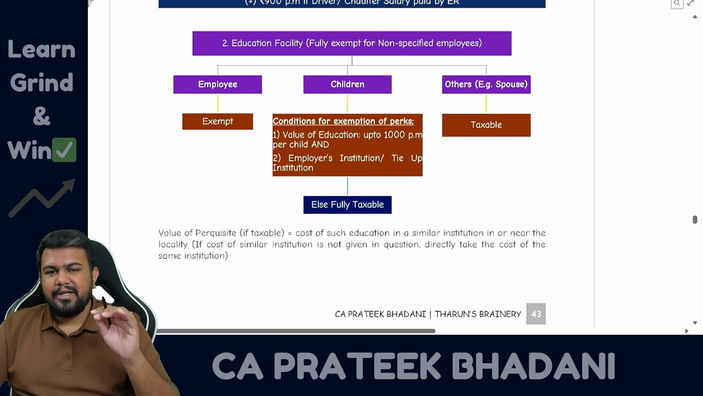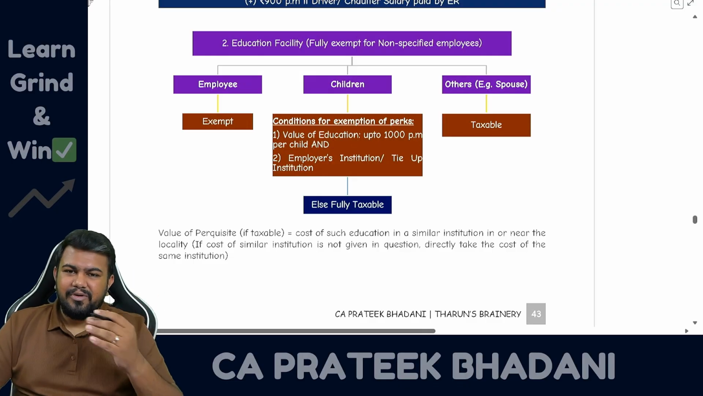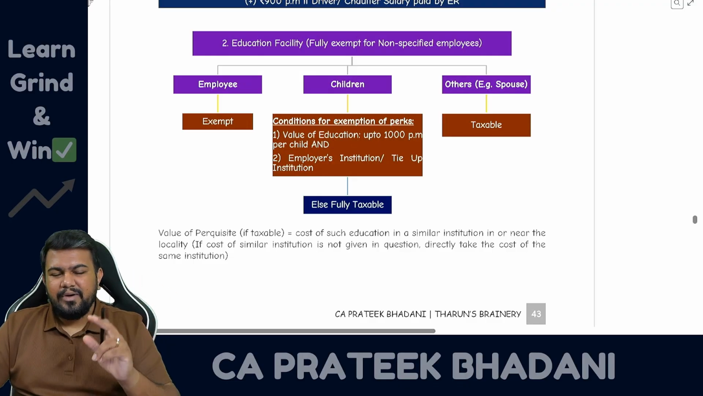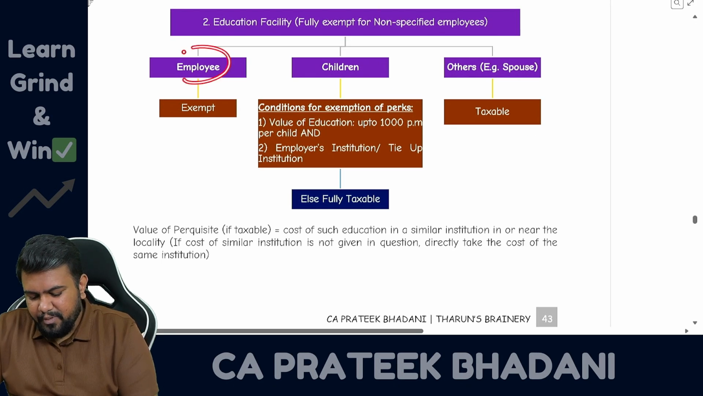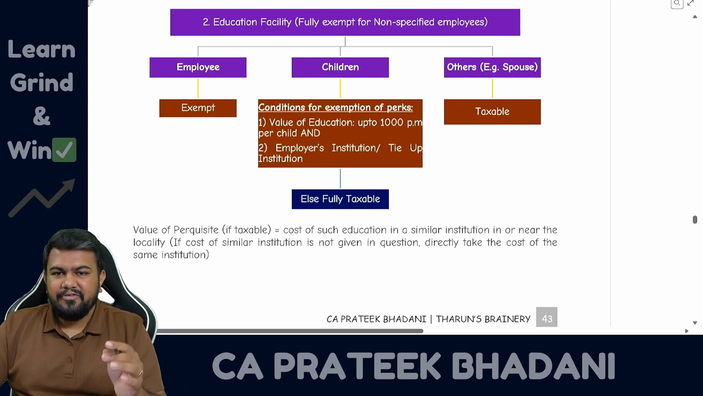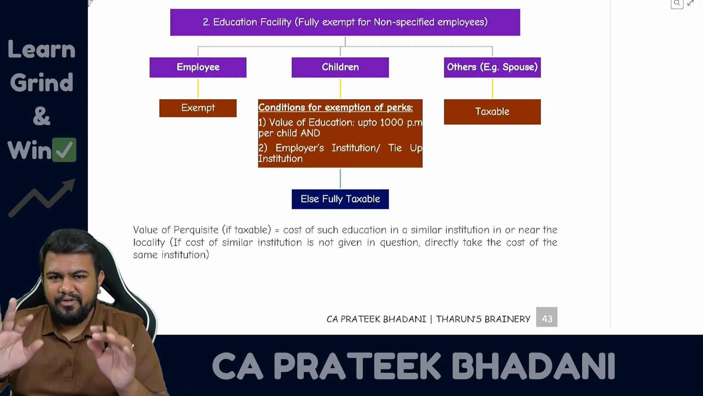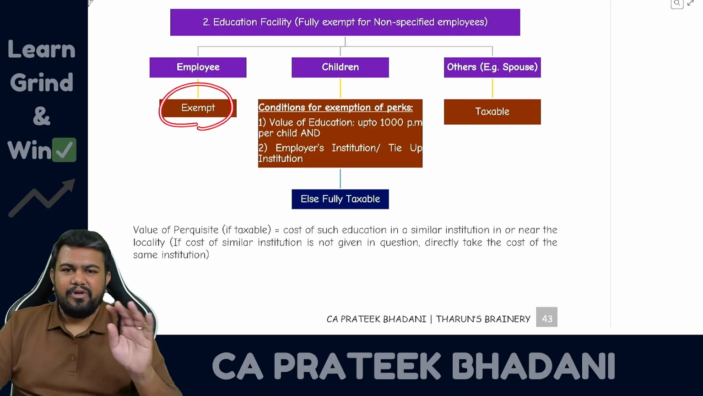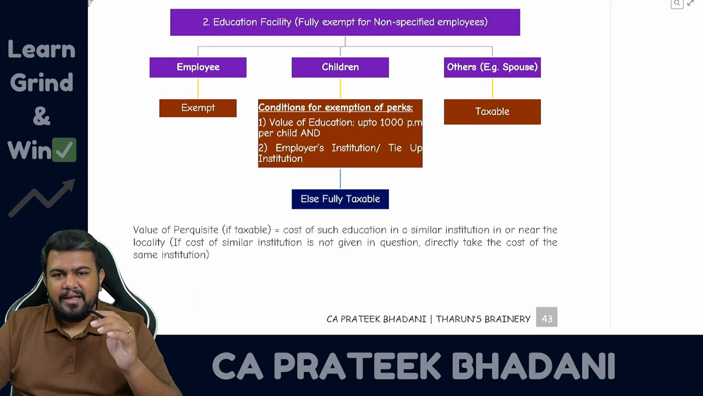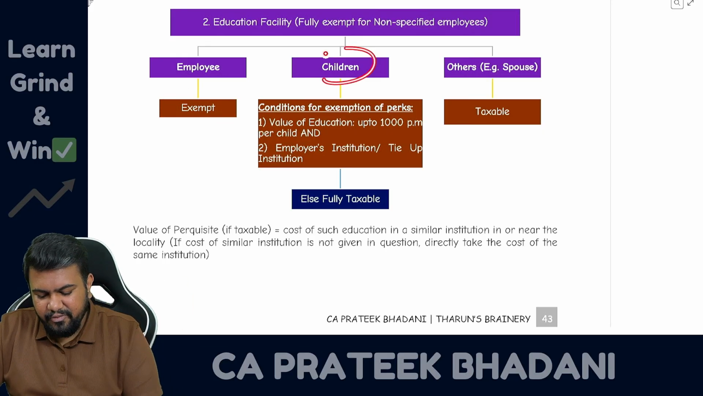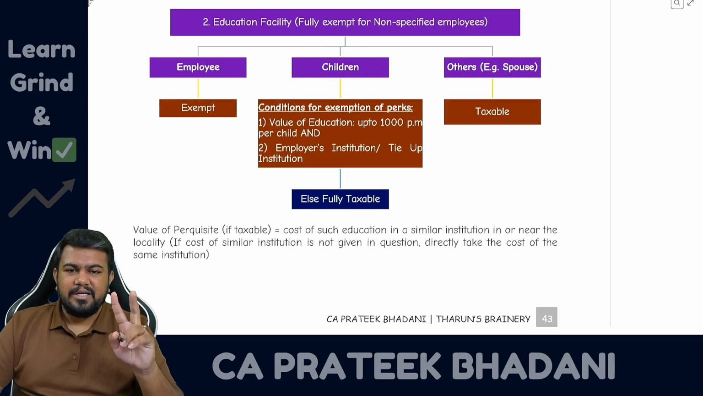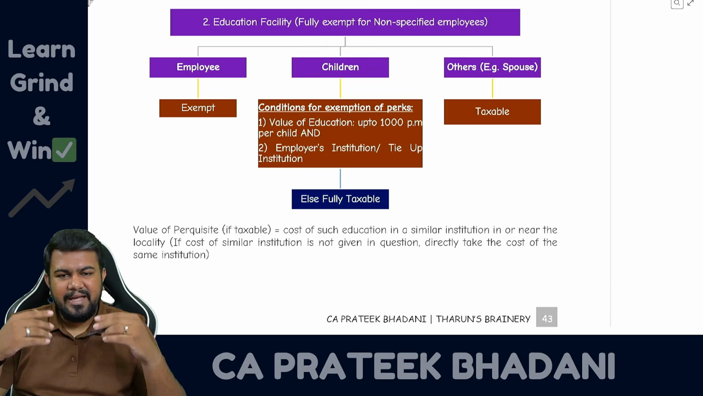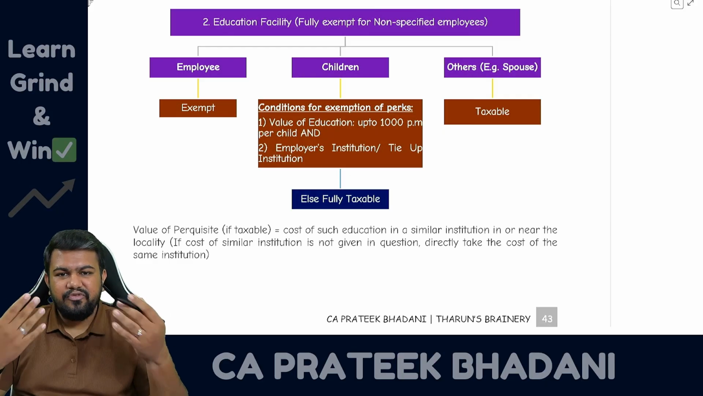Now let us talk about education facility. This is also fully exempt for non-specified. Now let's talk about specified employee. In case of specified employee, if the employer is sponsoring the education of employee himself or herself, in such case it is fully exempt. But other than that, if he is sponsoring for employee children, then what to do? Then there are two conditions. If both conditions are satisfied, it is fully exempt. If one of the condition also not satisfied, it is fully taxable.